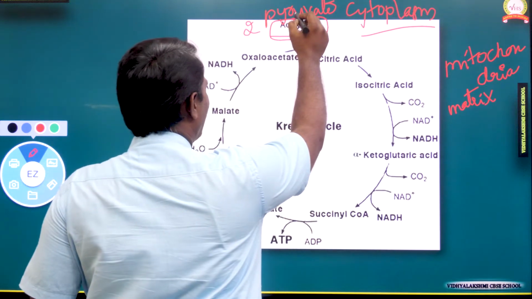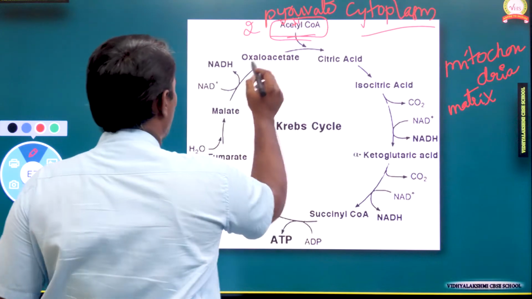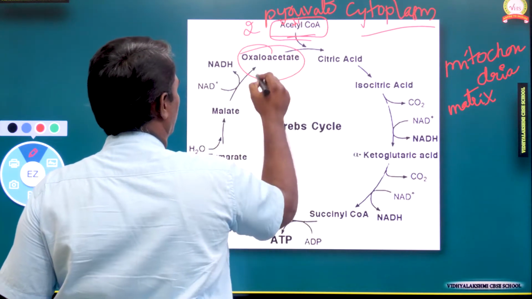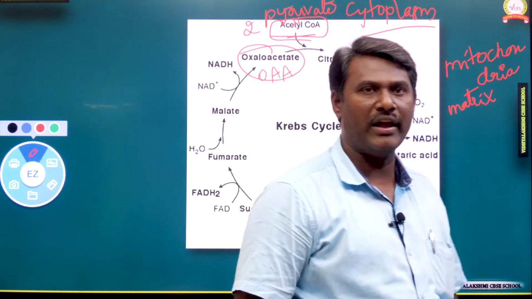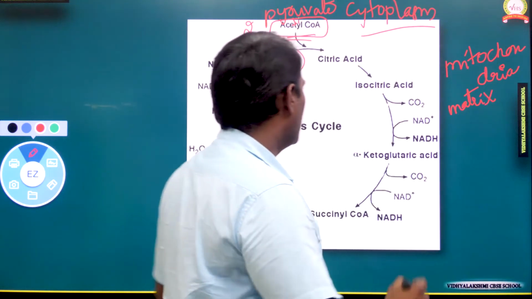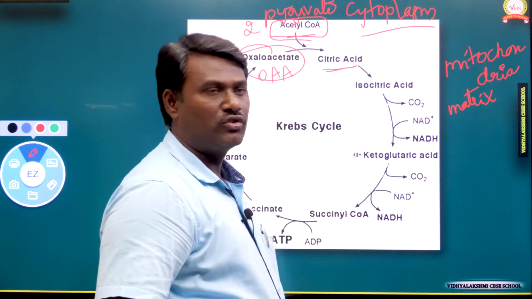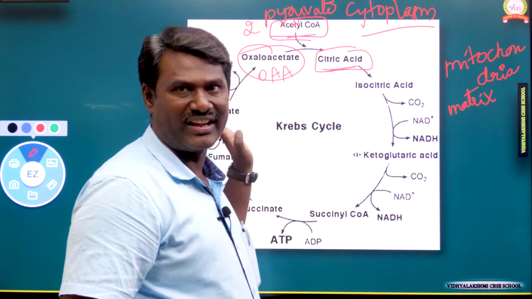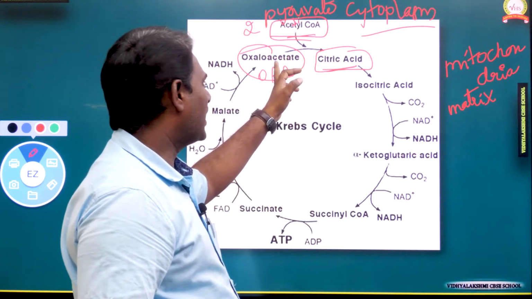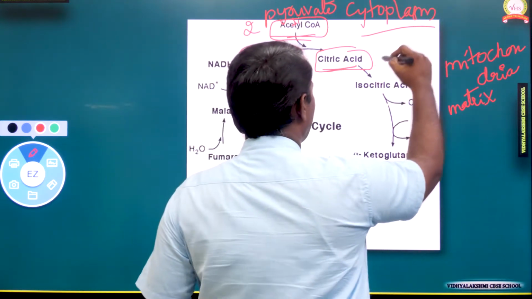So the pyruvic acid molecule is combined with acetyl coenzyme in the mitochondrial matrix to form oxaloacetate, that we can call OAA. This oxaloacetate converts into citric acid. So here we got citric acid as one of the byproducts. That is why it is called the citric acid cycle. Oxaloacetic acid undergoes a condensation process to form citric acid.